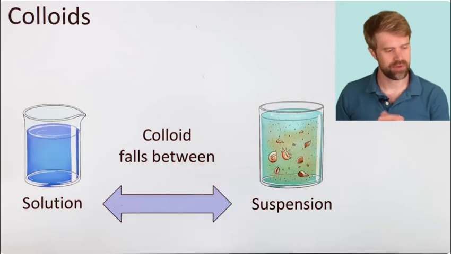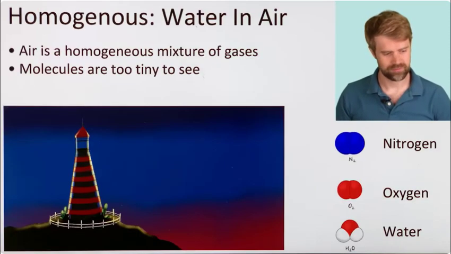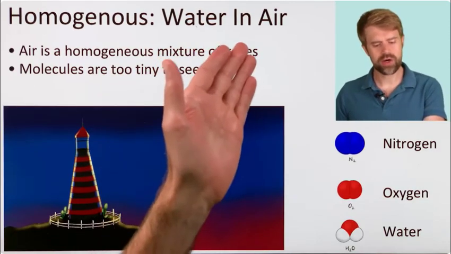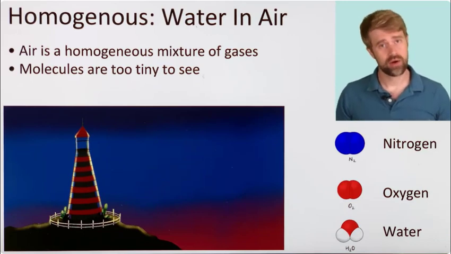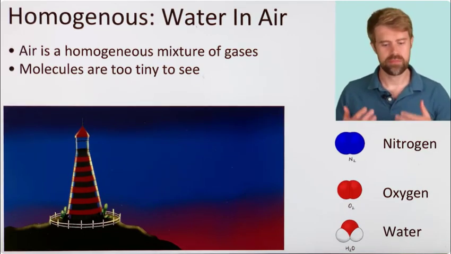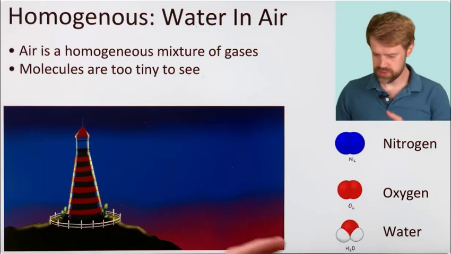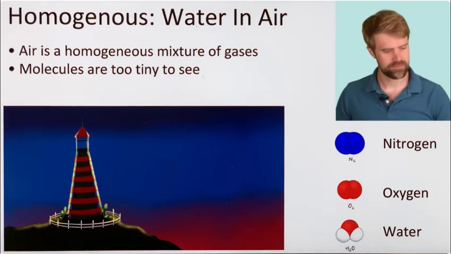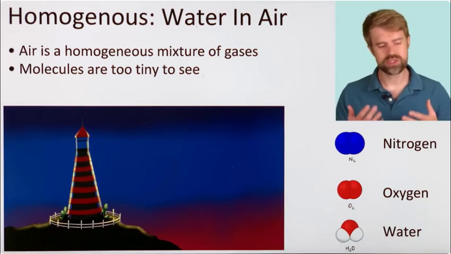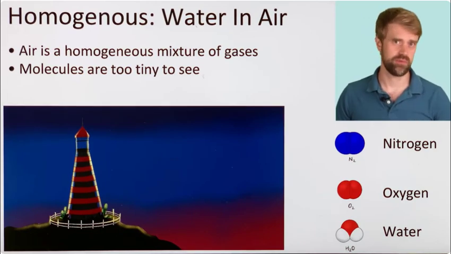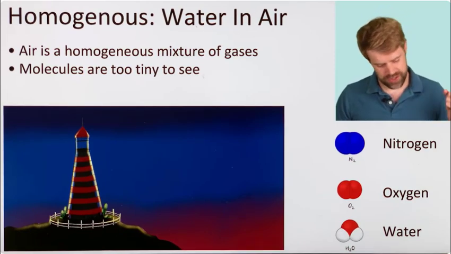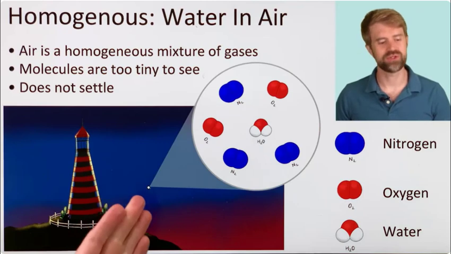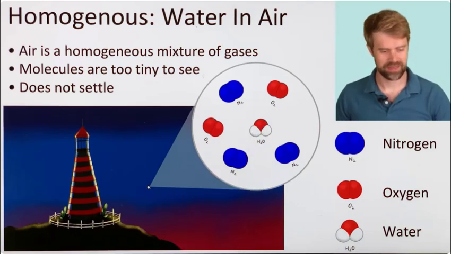We'll use an example to make this clearer. We'll look at water in the air. Air is a homogeneous mixture of gases. There's mostly nitrogen and oxygen, but there's pretty much always some water molecules mixed in too. Molecules are too tiny to see, but we can zoom in. Here's a water molecule.